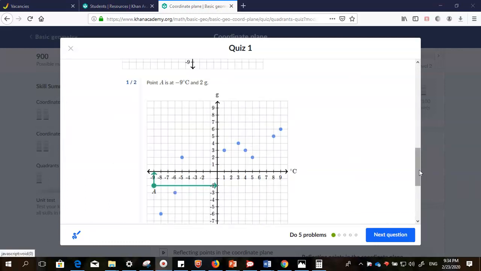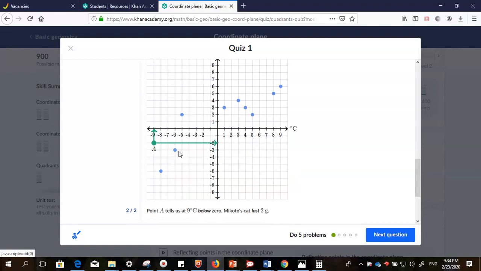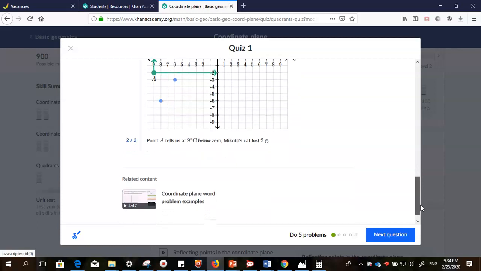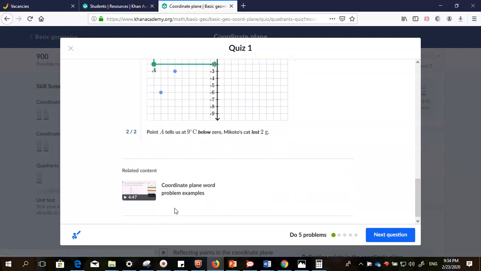Now I've just done that to check on another method of interpreting such questions. It shows me this. That is point A there. We have y-axis is -2, x-axis is -9, and then it gives you hints there. And you can also check on videos to keep learning even while doing your quiz.